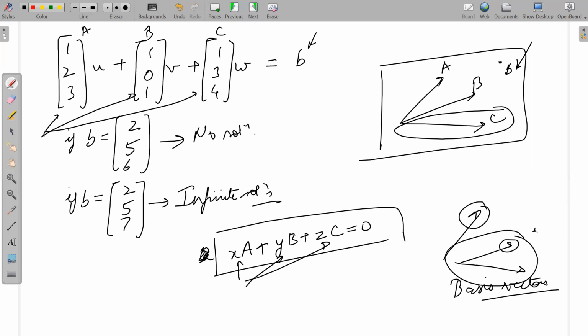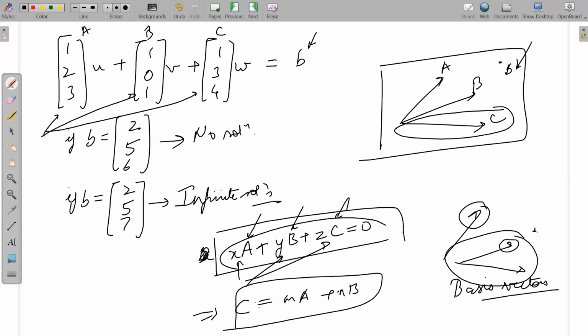If you could find a set of scalars x, y, and z that would combine with A, B, and C to give me 0, is that sufficient to prove that these three lie in the same plane? Yes, because if they were not in the same plane, then A and B could not combine together to create C. Essentially, that is what you're saying, that C is equal to a linear combination, let us call it mA plus nB, isn't it? This is essentially another form of this. So if C was not in the same plane as A and B, this would not be possible.